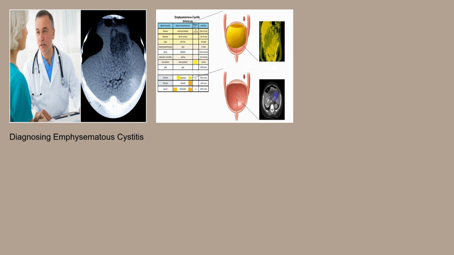So, how do doctors diagnose emphysematous cystitis? The first step usually involves a thorough medical history and physical examination. A urine analysis is essential to identify the presence of bacteria, white blood cells, and glucose. However, the definitive diagnosis relies on imaging studies. Abdominal X-rays, CT scans, and ultrasounds can detect the presence of gas within the bladder wall and lumen. CT scans are generally considered the most sensitive imaging modality for diagnosing emphysematous cystitis.